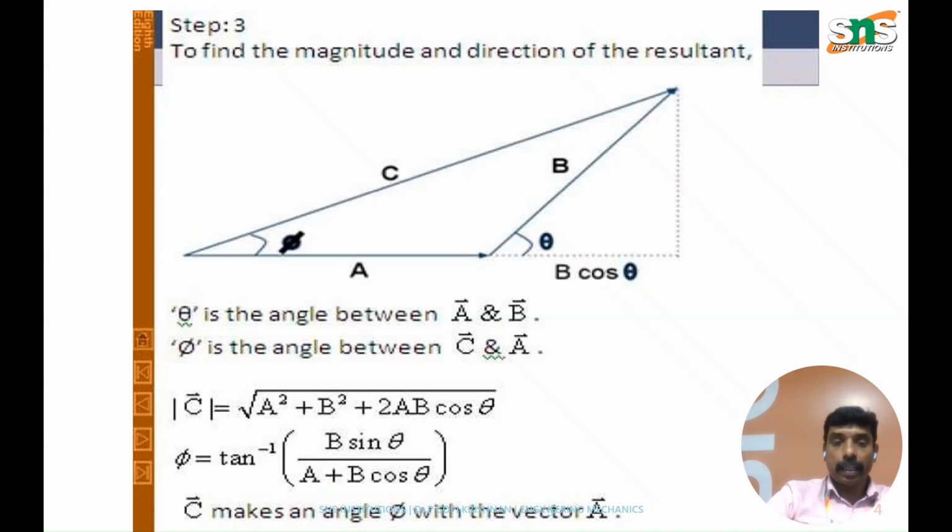Similarly, to find the angle phi between the resultant and the first force A, we have another formula: phi is equal to tan inverse of B sin theta divided by A plus B cos theta. So C makes an angle phi with the vector A. Using these two formulae, we can get the magnitude and direction of the resultant force acting over the system, which has only two forces.